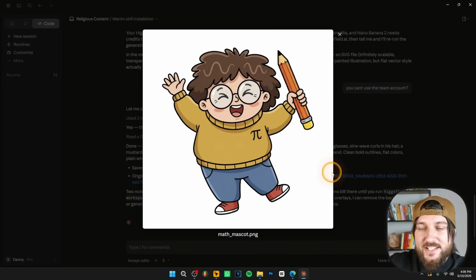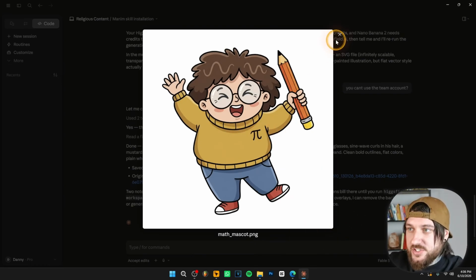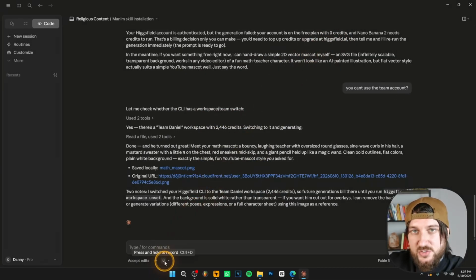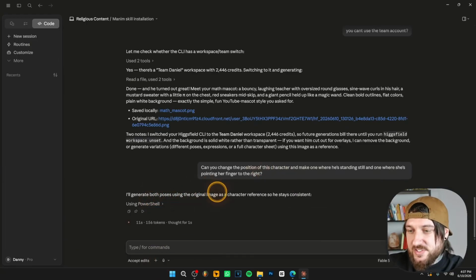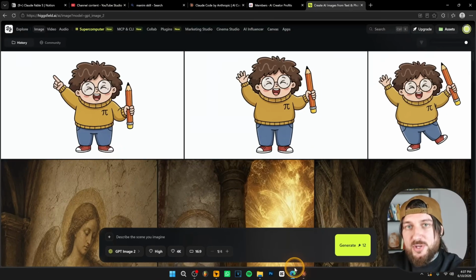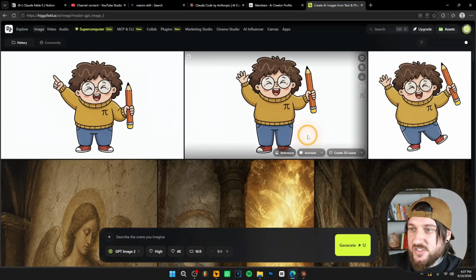Now you can also go ahead and change the position of this character or the expression. So basically what I'm gonna do, I'm gonna send a voice message to Claude and ask him to create different positions for this character. So, hey Claude, can you change the position of this character and make one where he's standing still and one where she's pointing her finger to the right. And now it's going to also generate these images super quick. And you can also check the images on your Higgsfield account. As you can see, we have the character over here standing still or pointing.